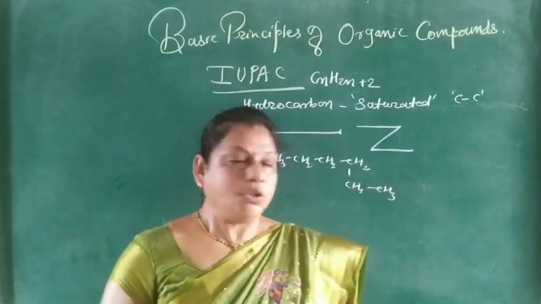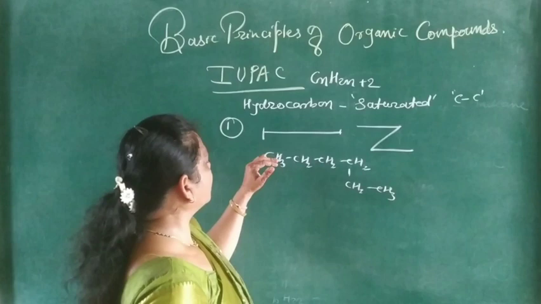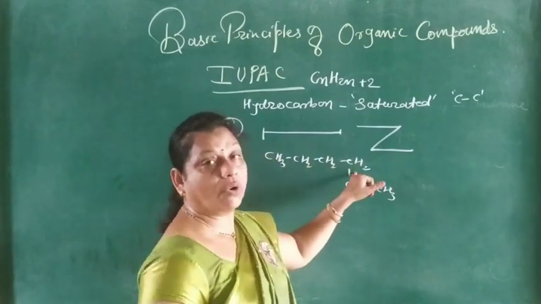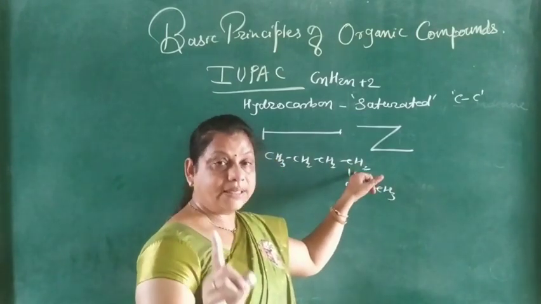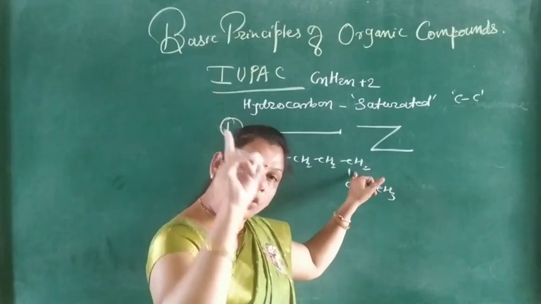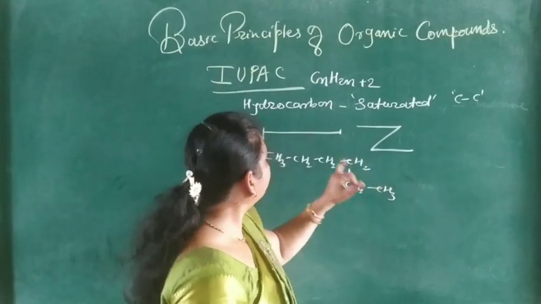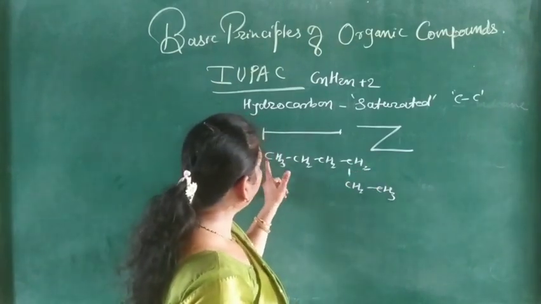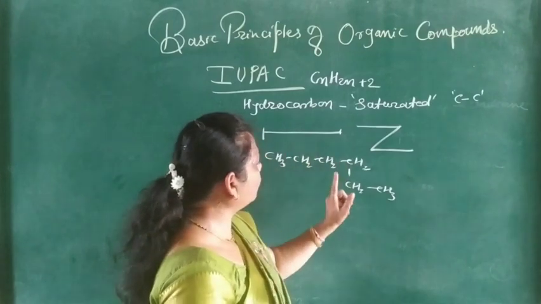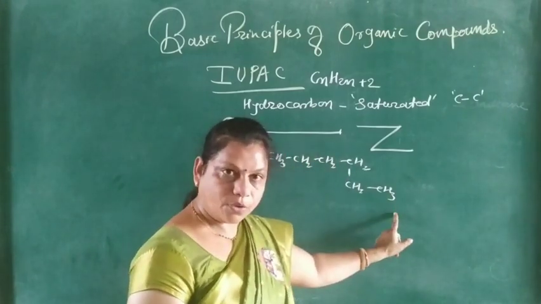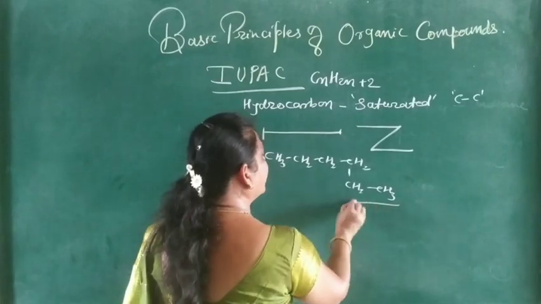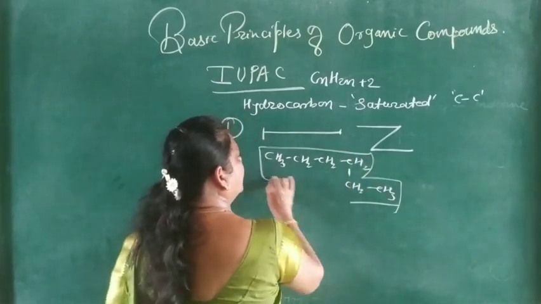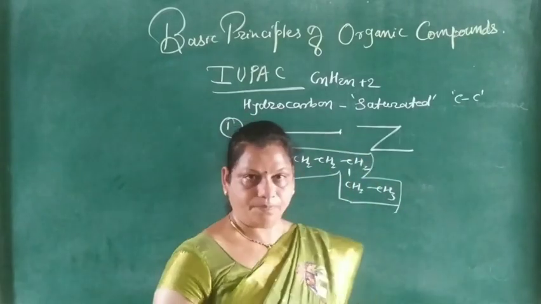This is one hydrocarbon. 1, 2, 3, 4 is not straight, but it is continuous and longest, and that's why the longest chain is 1, 2, 3, 4, 5 and 6. So this is the longest continuous chain of carbon atoms.